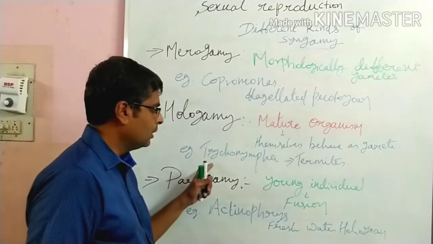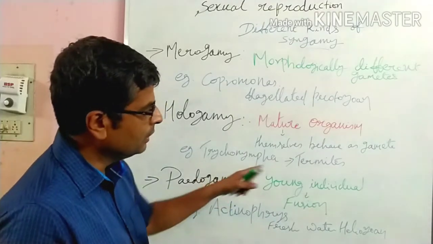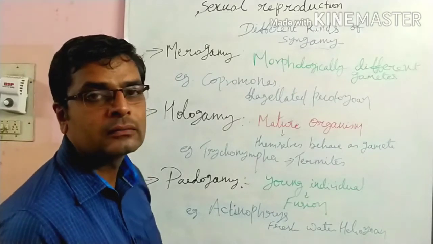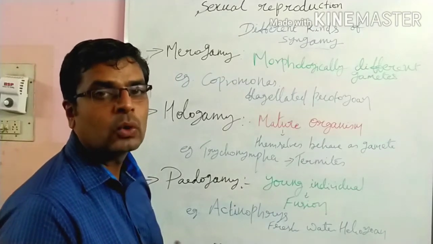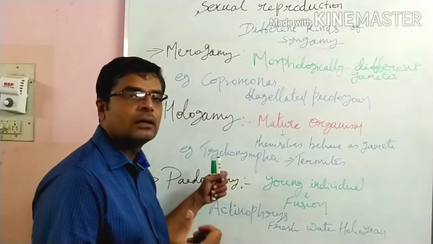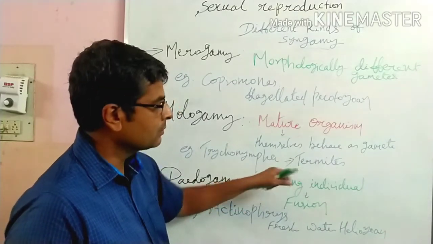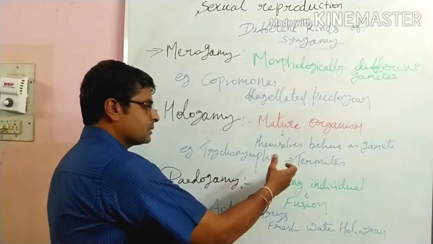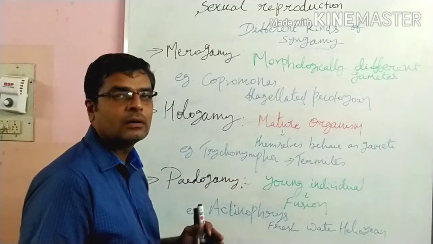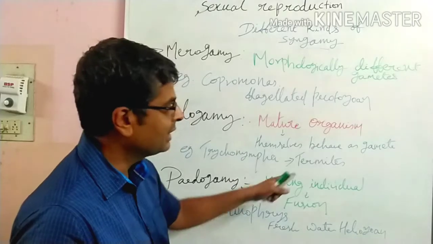For example, Trichonympha, which lives in the termite's hindgut, and in wood roaches. This Trichonympha gets food and shelter from the termite's hindgut. Okay, understand? The termites also get benefit from the Trichonympha. How? The Trichonympha digests the cellulose substance in the termite.